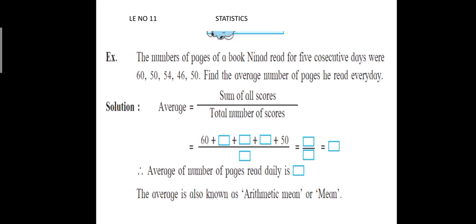So it is equal to 240 divided by 5. 240 divided by 5 is equal to 5 fours are 20, 48. So every day he read how many pages? 48 pages. So the average number of pages read daily is 48.